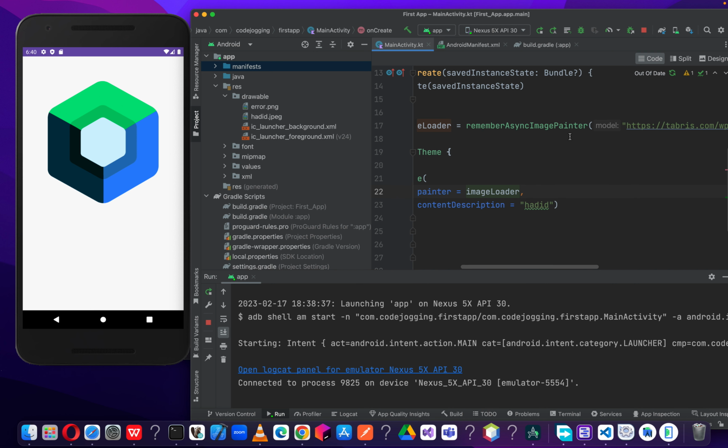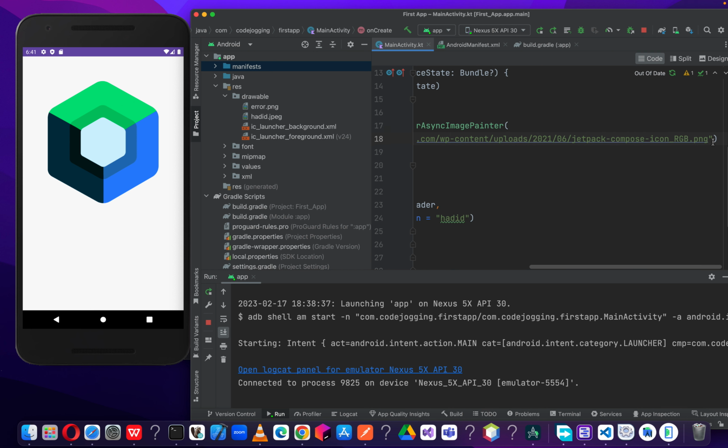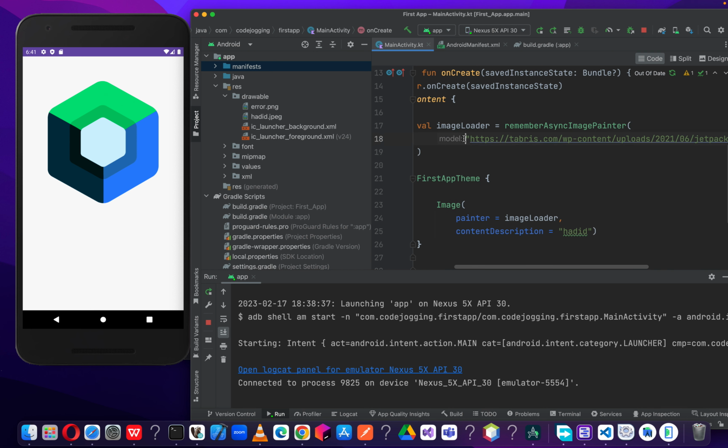Okay, so now you can see that we have a model parameter here. So what we are going to do is move to the next line for easy reading of the code. We type model and then equal.